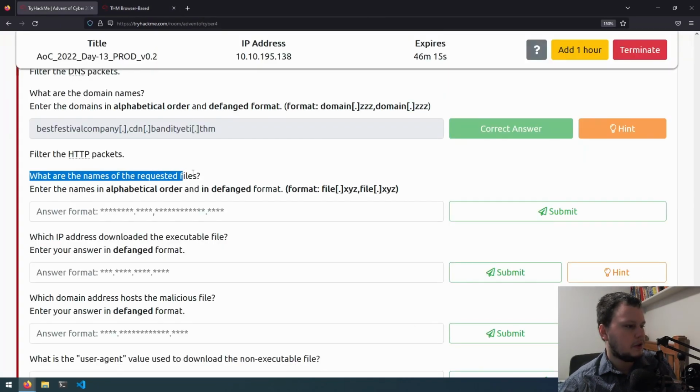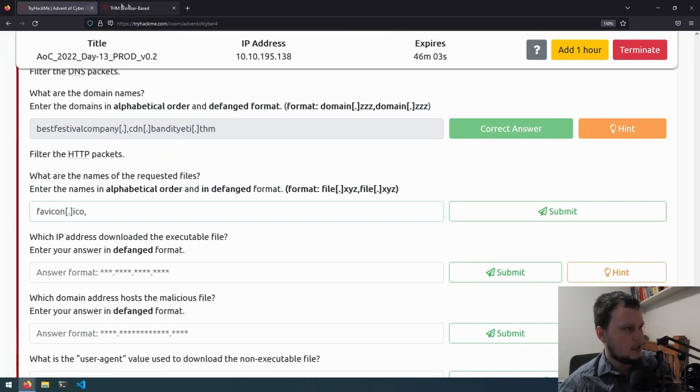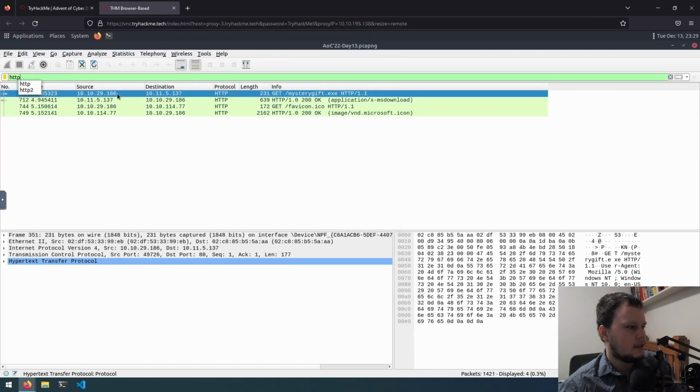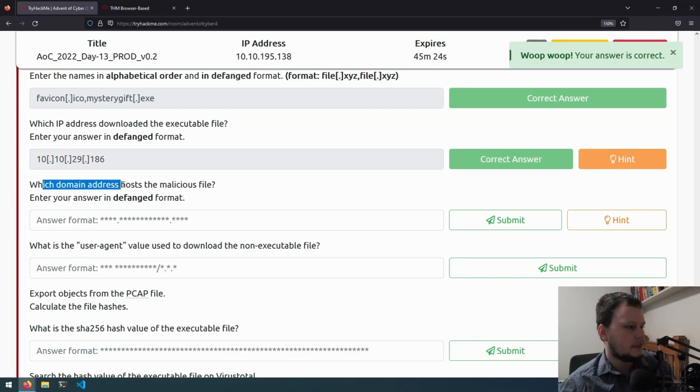Okay, so filter the HTTP packets. What are the names of the requested files in alphabetical order and defanged? So there is favicon.ico, then there is mysterygift.exe. Which IP just downloaded the executable file? So that is this one, 10.10.29.186. Sorry, defanging it. 10.10.29.186.